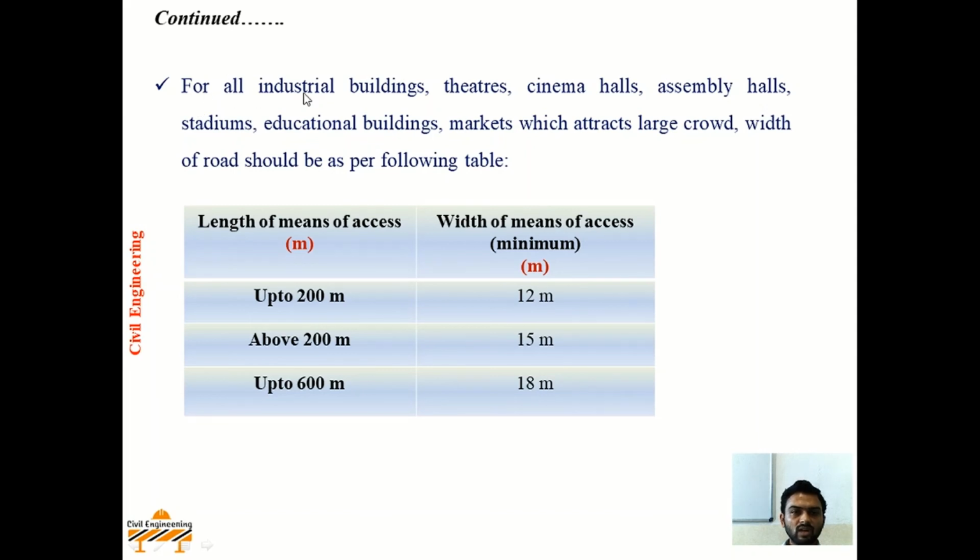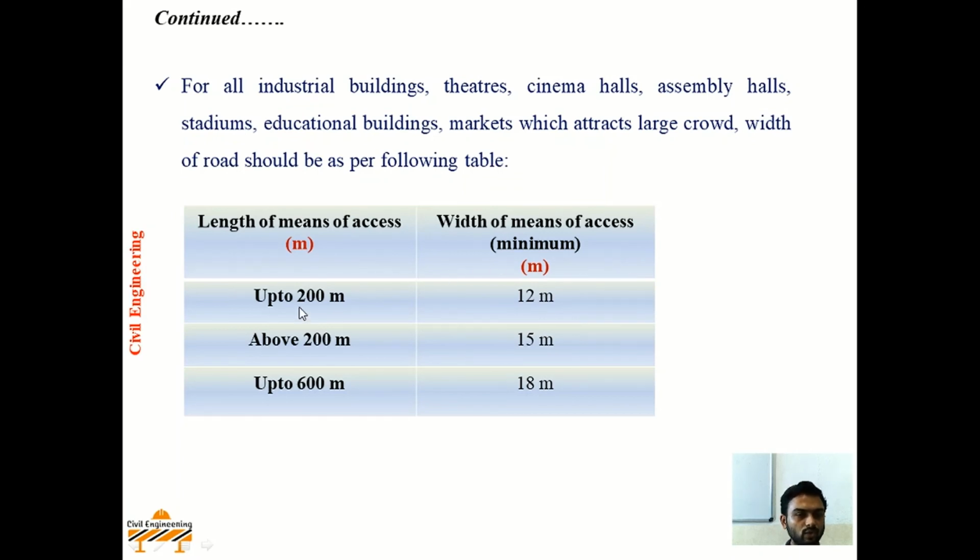Now for all industrial buildings, theatres, cinema halls, assembly halls, stadiums, educational buildings, markets which attract large crowds, in short all the public buildings, width of road should be as per the following table. Now for all types of public buildings as explained, the width of access road should be as per the following table. Now length of means of access, that is nothing but length of the road, and width of means of access, that is nothing but width of road.